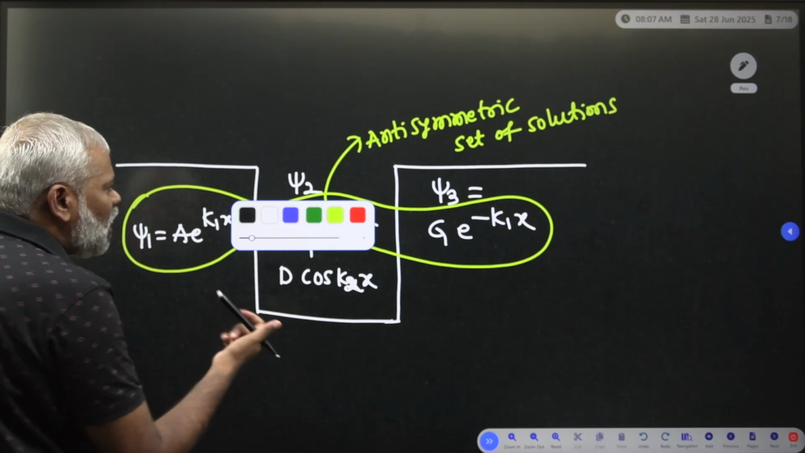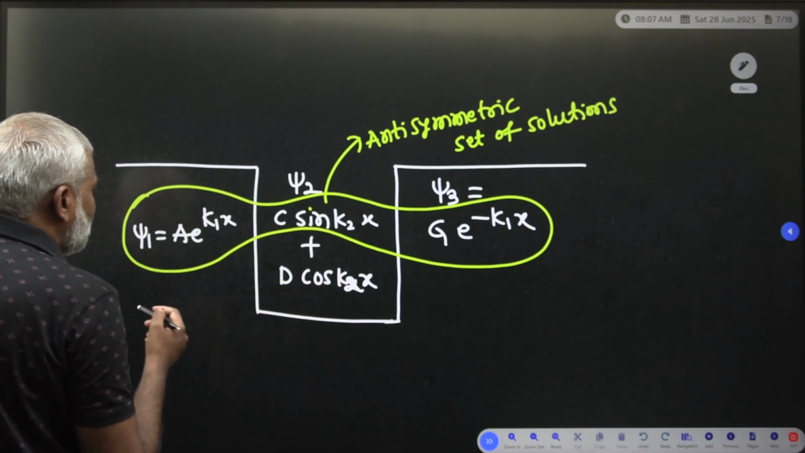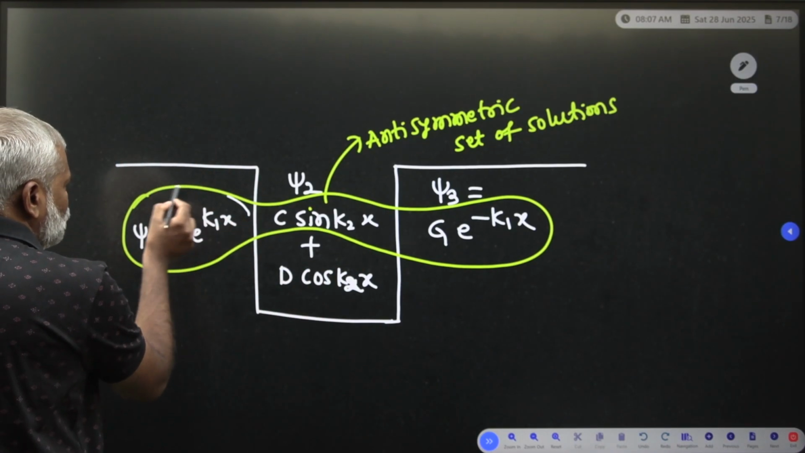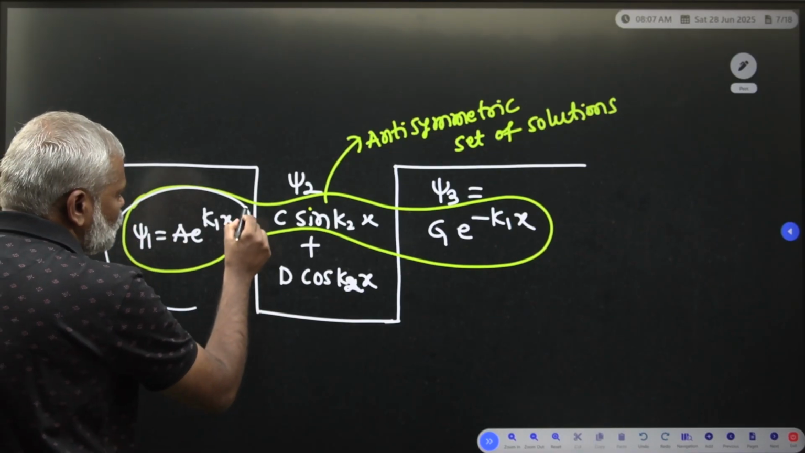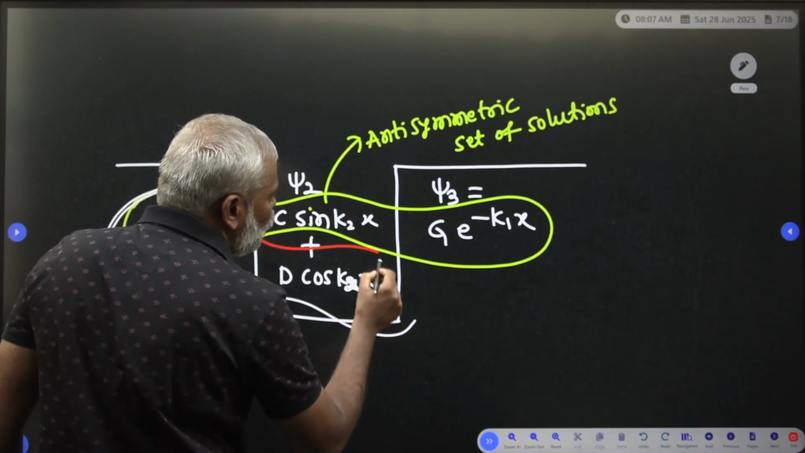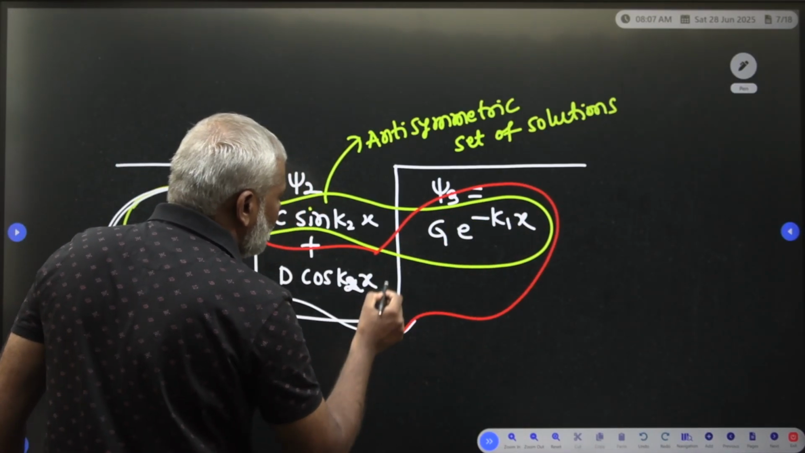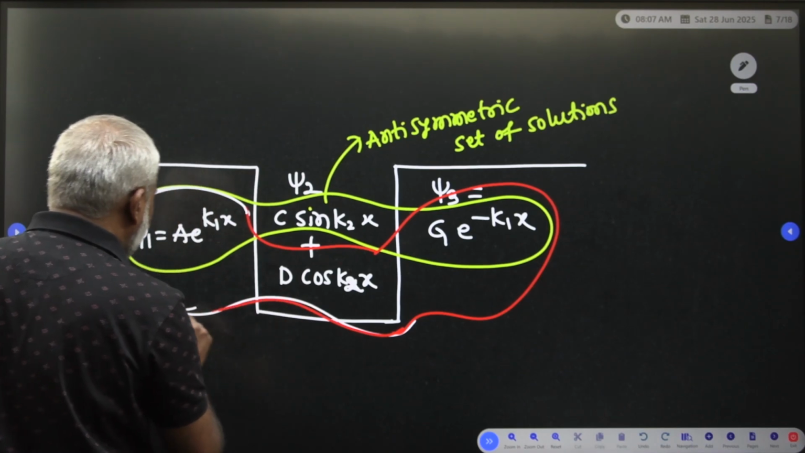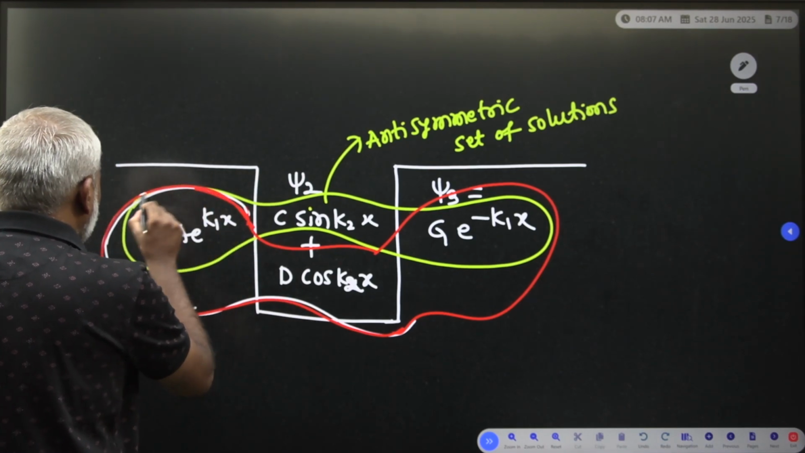Now one more set of solutions is there. So what is that one more set of solutions you have to see? This solution you have to consider as one more set of solutions. Clear?